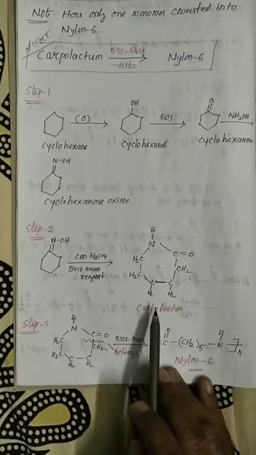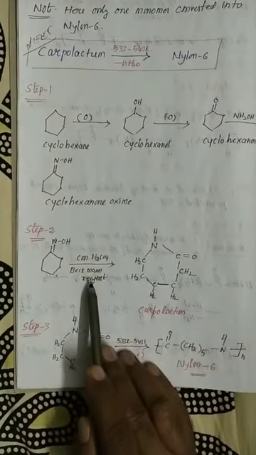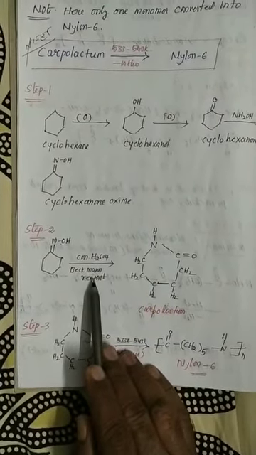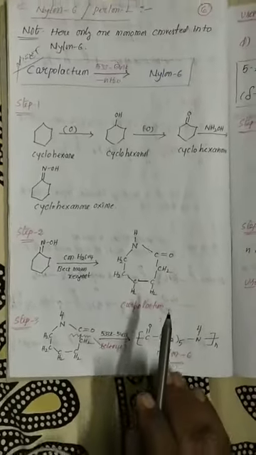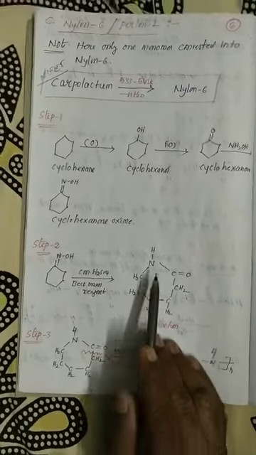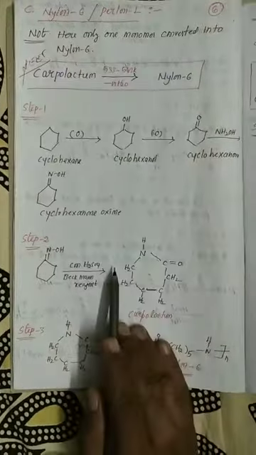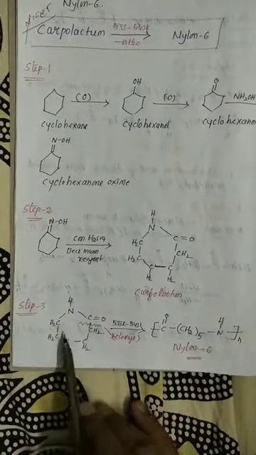So how will we form the caprolactam? The second step, cyclohexanone oxime in the presence of concentrated sulfuric acid or Beckmann's reagent, caprolactam is formed. So again, my dear students, I repeat this word. Caprolactam is the monomer unit of nylon 6. But how will we prepare the caprolactam? This is the way. Next, third step.